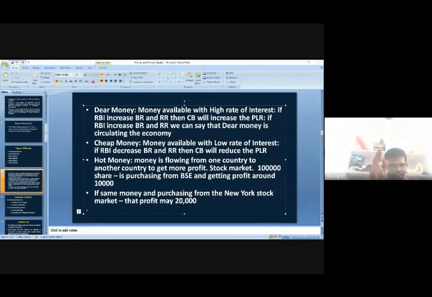If you purchase the share in the New York stock market instead, your profit may be around 20,000 rupees. That is what you predicted. Based on your prediction, where will you purchase the share? Bombay stock market or New York stock market?